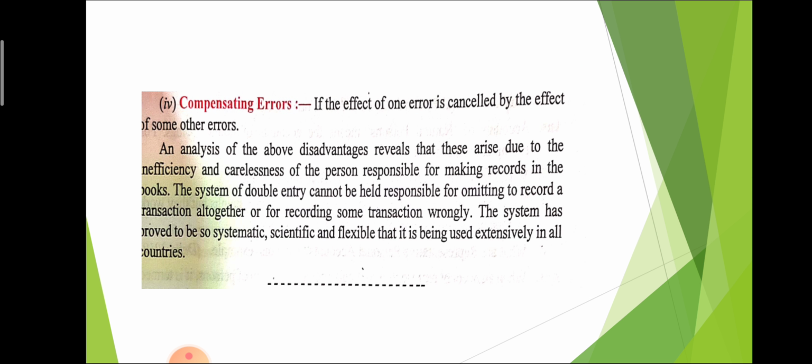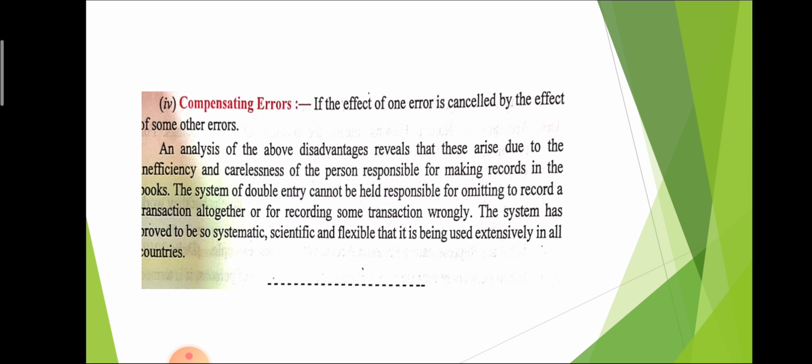Compensating error. If one error is compensated or cancelled by another error, that is called compensating error. So there are lots of chances of compensating error. For example, if we have to receive 1000 rupees from Ram and we have to pay 1000 rupees to Shyam, and we forget both transactions, we did not receive the amount and we did not pay the amount, so the effect is nullified.